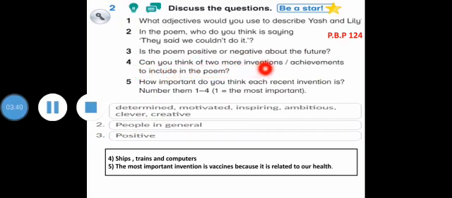Can you think of 2 more inventions or achievements to include in the poem? Yes, ships, trains, and computers. Question number 5. How important do you think each recent invention is? Number them from 1 to 4. Yeah, the most important invention is vaccines because it is related to our health.